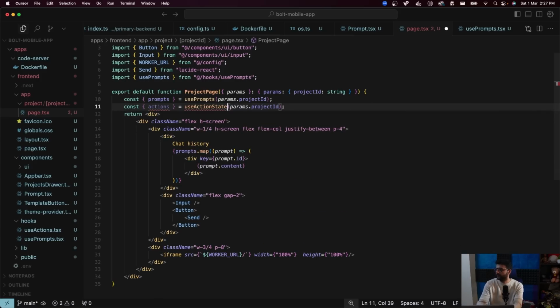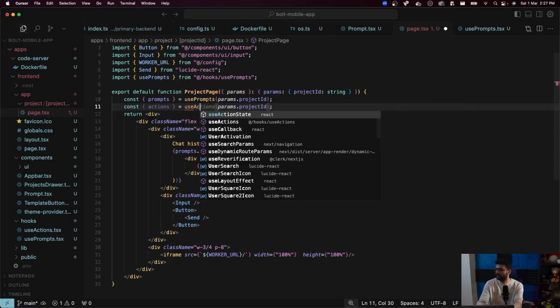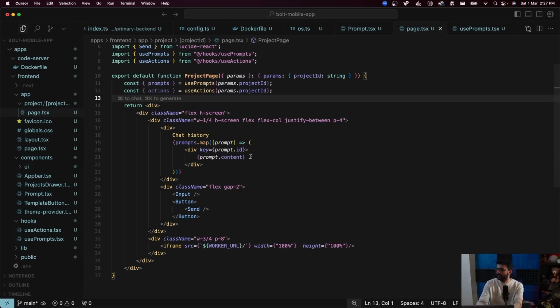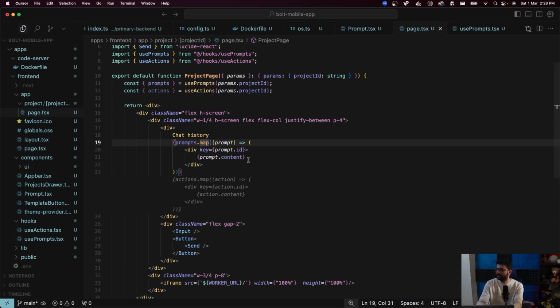Use action. Come on. There we go. And prompts को render करना कर दो यहाँ पे. But what I really would want to render is, or at least would want to render the actions. But चलो अगर prompts करने में तो सिर्फ user prompts करो. The LLM response is going to be crazy.